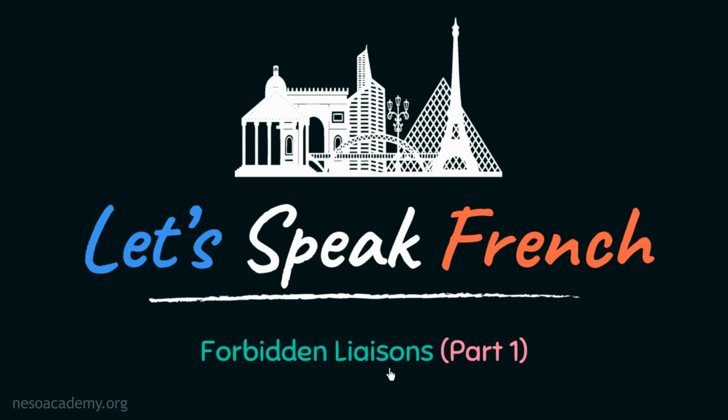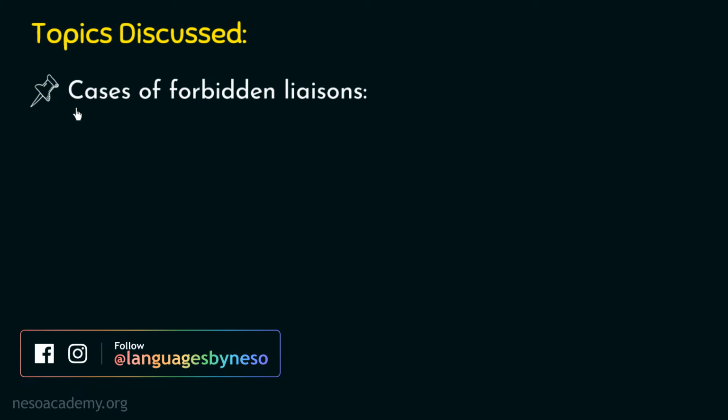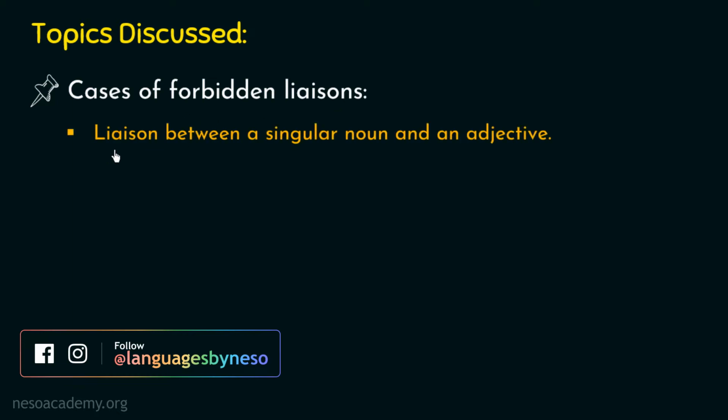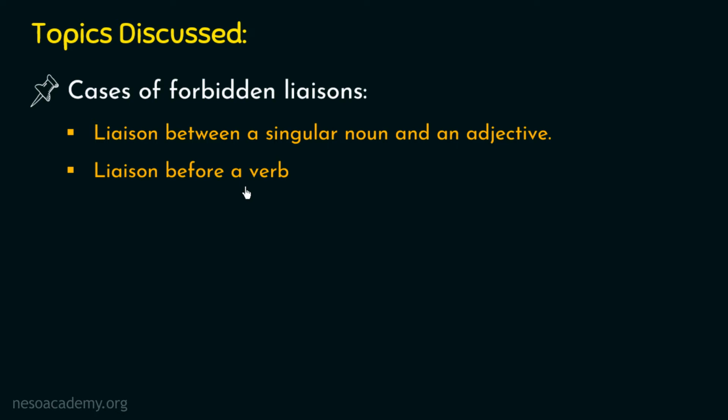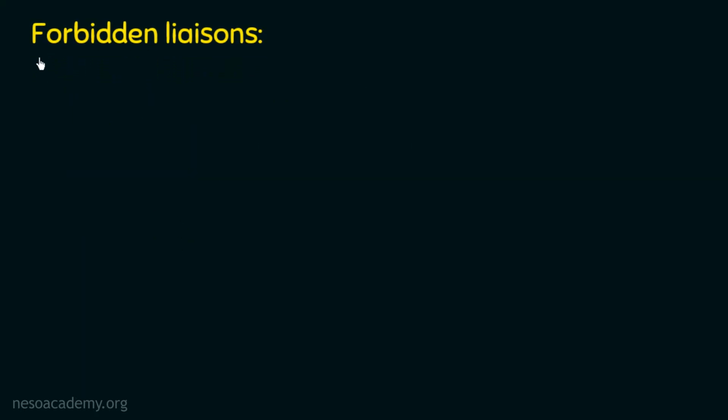So without any further ado, we will quickly go through the topics that we are going to discuss in today's lecture. The first one will be the cases of forbidden liaison, and here we will talk about the two cases in which the liaison is forbidden. The first case will be liaison between a singular noun and an adjective, and the second case will be liaison before a verb. So we will discuss these two cases in detail with the help of some examples, and after going through these cases, I will give you the list of vocabulary which I have used in this lecture. Alright? So let's get started with the forbidden liaison.